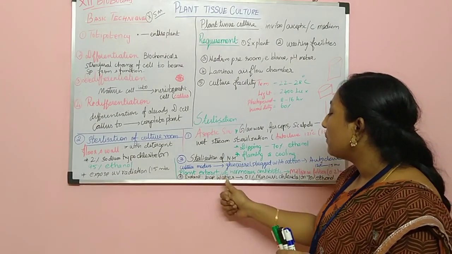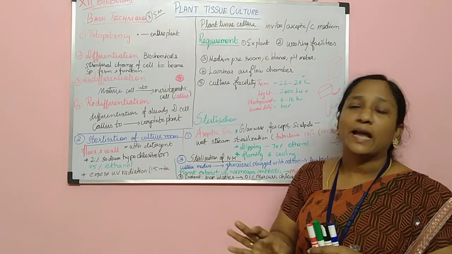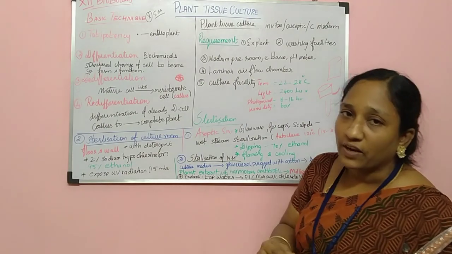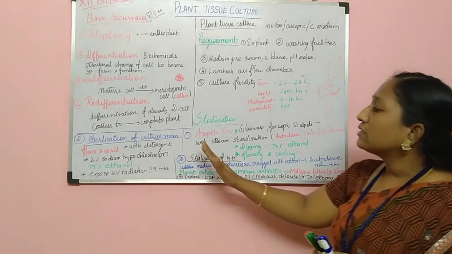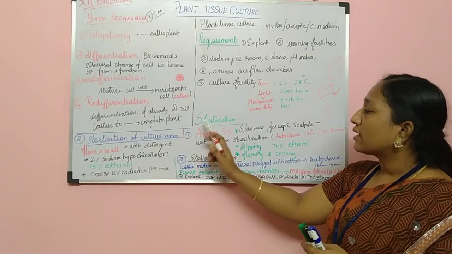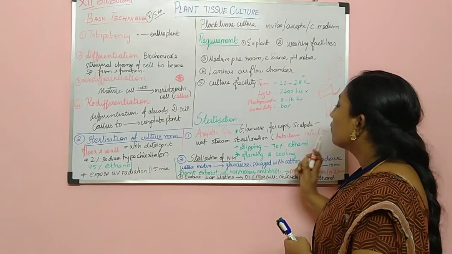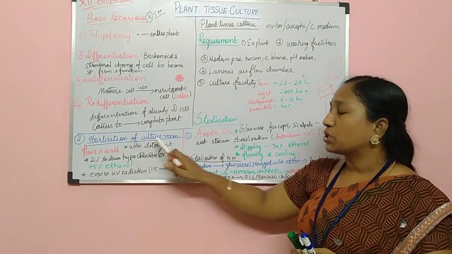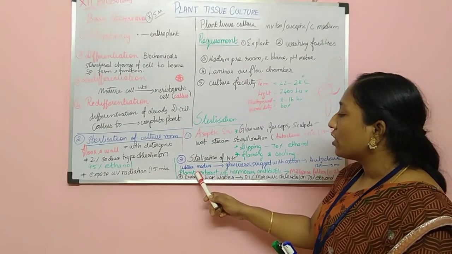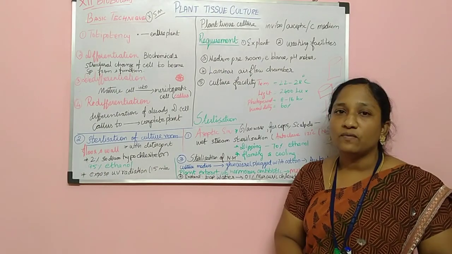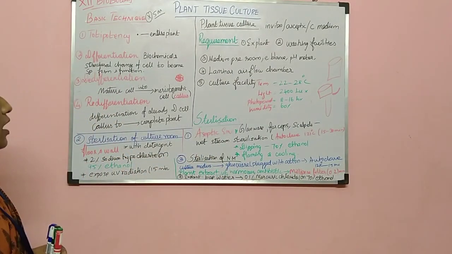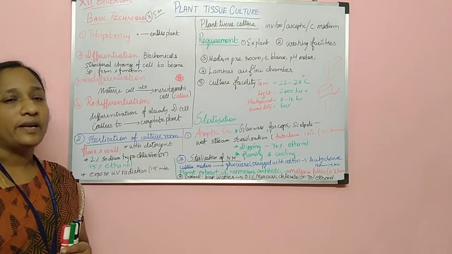And for the explant, first we have to wash it with tap water. It is followed by 1.5% mercuric chloride or 70% ethanol. So these are the 4 steps involved in sterilization. One is sterilization, under which an aseptic environment should be maintained for everything. Second is sterilization of the culturing room, third is sterilization of nutrient medium and plant extract, and last we learned about the explant. Next we are going to learn how plant tissue culture takes place.